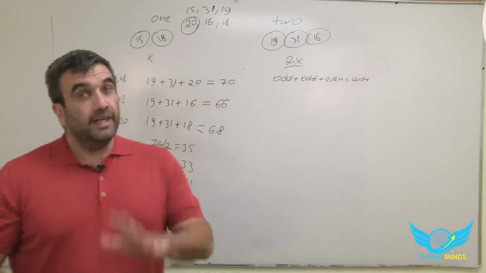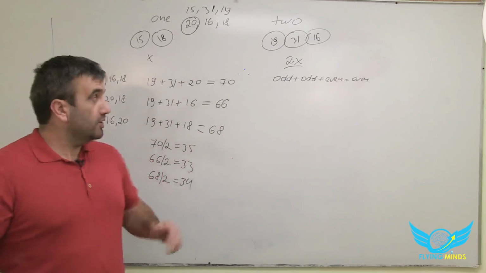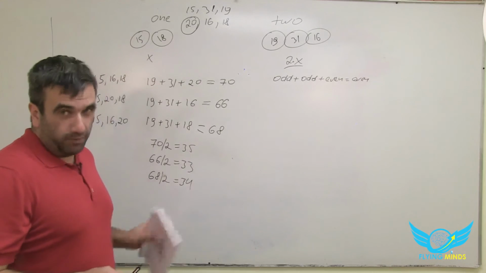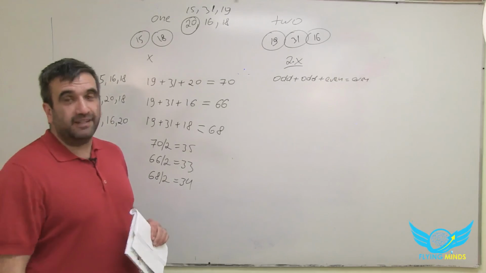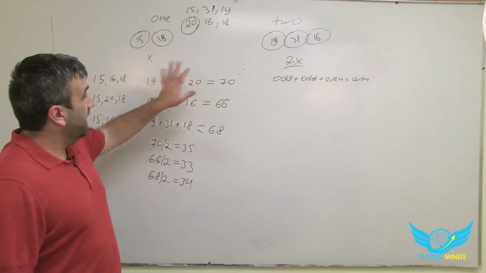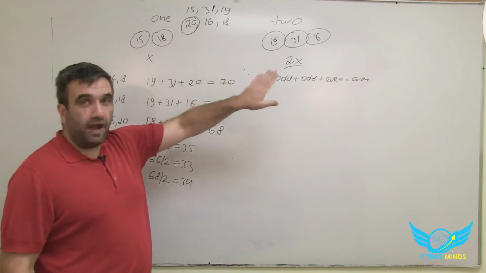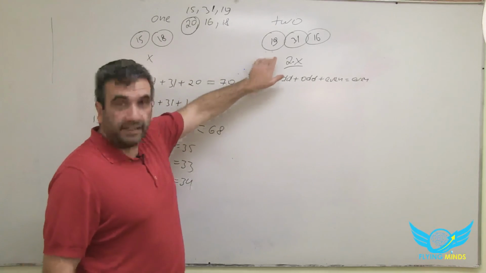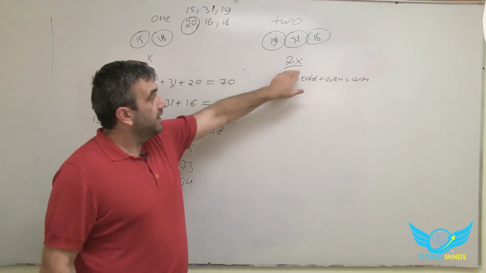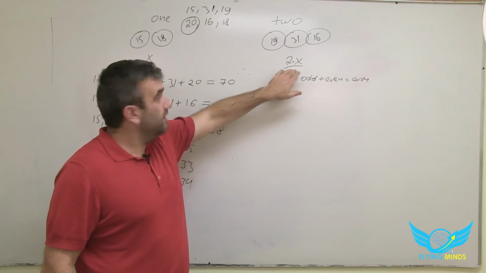So it's a pretty lengthy problem, no doubt, but this is the way I solved it. You probably can find a faster way, but I used the fact that the second customer has to buy an even number of liters, right?